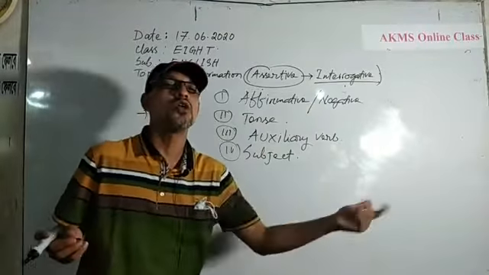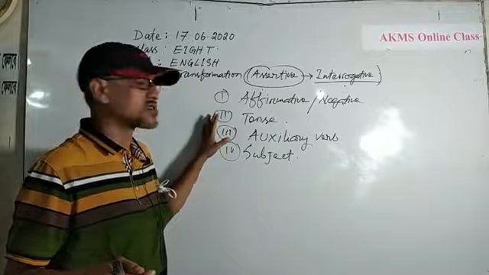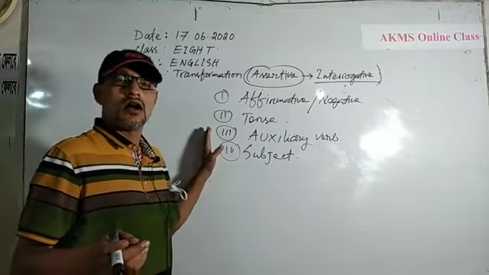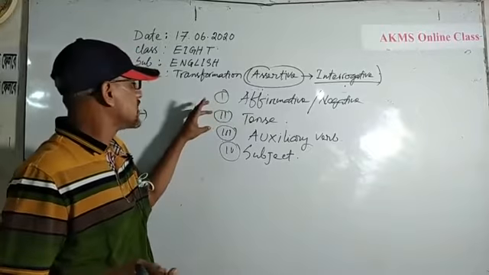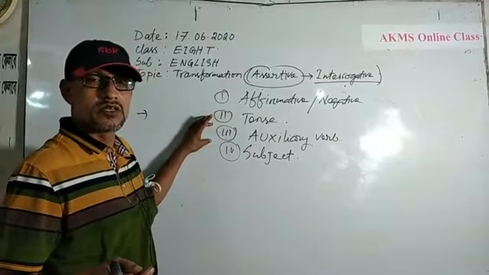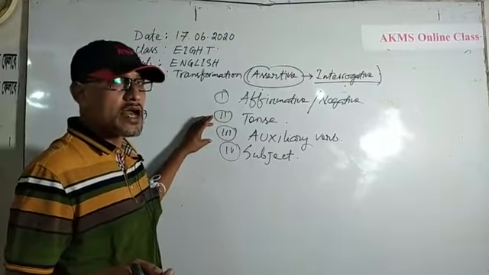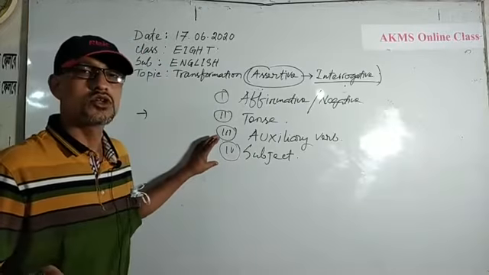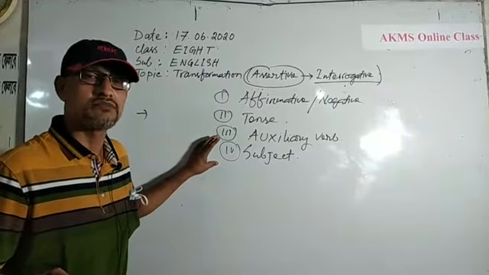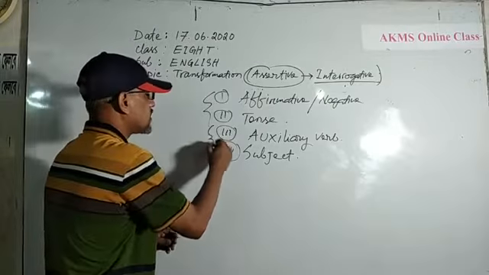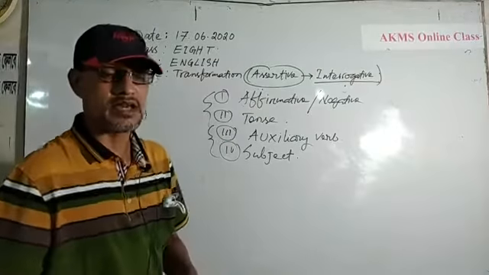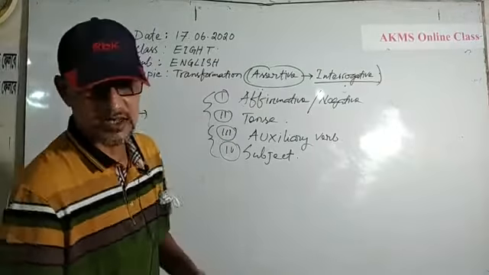Then find out the tense. At the time of identifying tense, you can also notice whether the question setter used any type of auxiliary verb or not. Dears, these four are very important for transforming a sentence from assertive to interrogative.